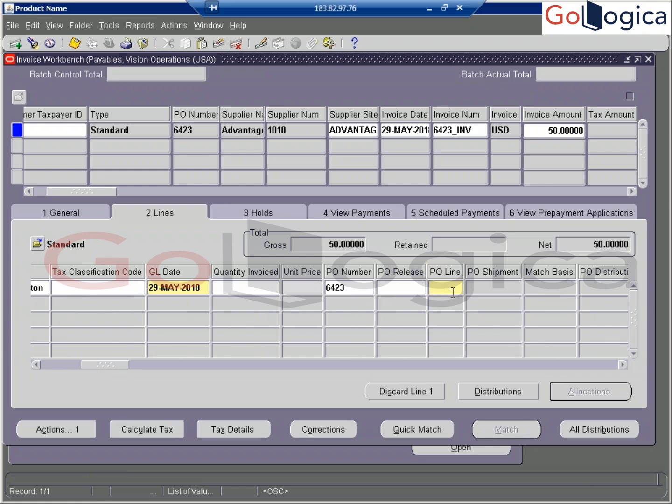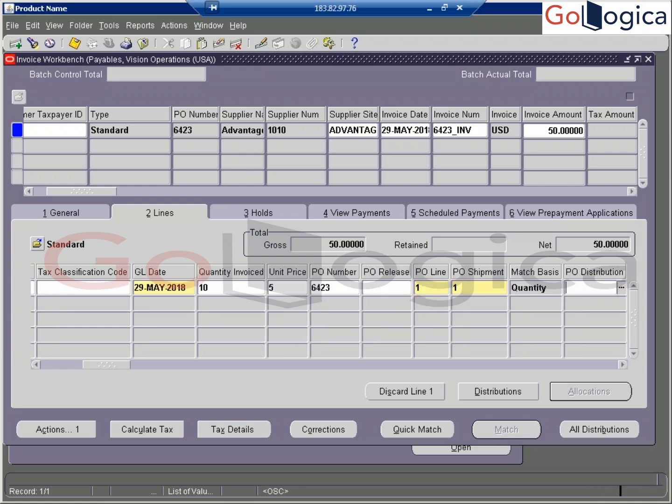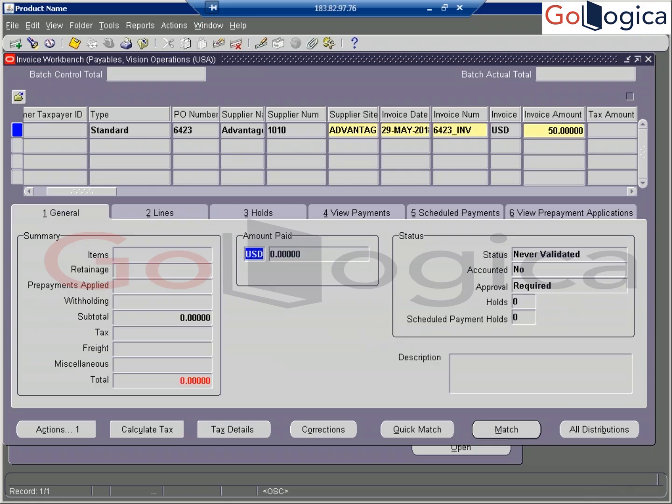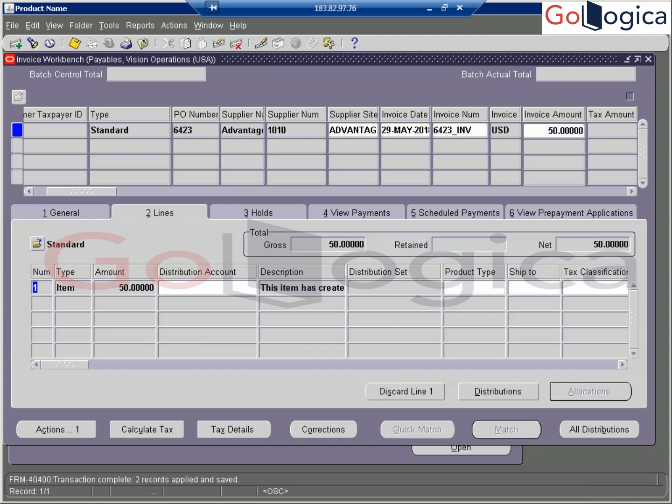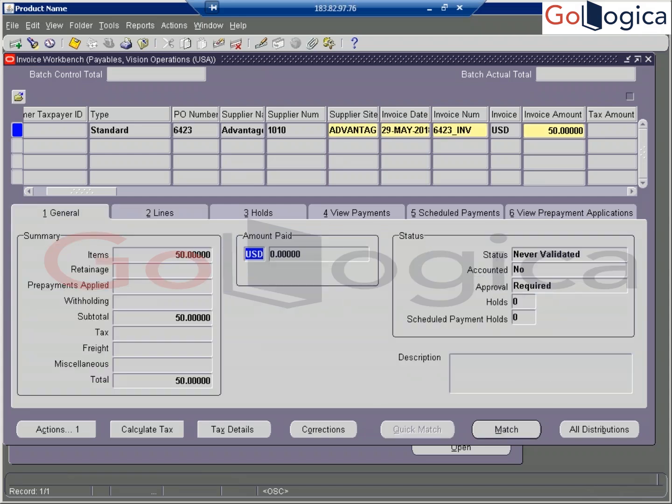Now receive your PO line here. Now receive your shipment also. Then you can go to validate it.